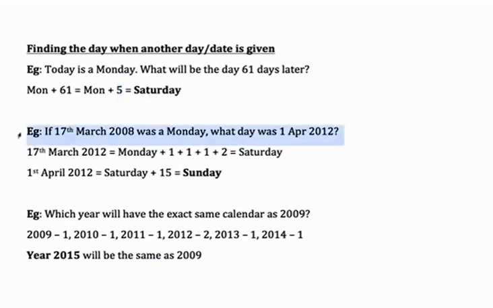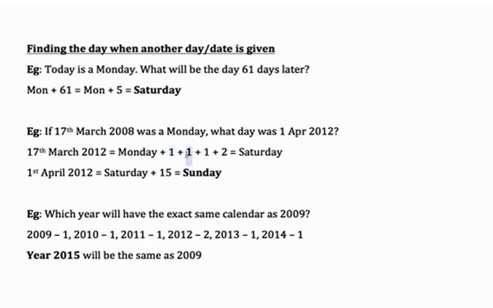Another question of this type could be, if 17th of March 2008 was a Monday, what day was 1st April 2012? Well, first we need to calculate 17th March 2012. Initially 2008 was a Monday. In 2009 what would have happened? One extra day would have been added up because of 2008.